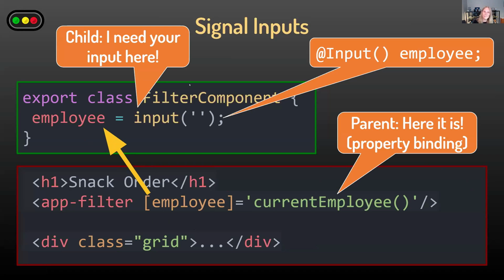Now, these new inputs, as the name implies, are signals. So this is putting this value into a signal. So if I have current employee in a signal in my parent component, I read the value out, pass it to the child component, and then it creates a new signal with that value.